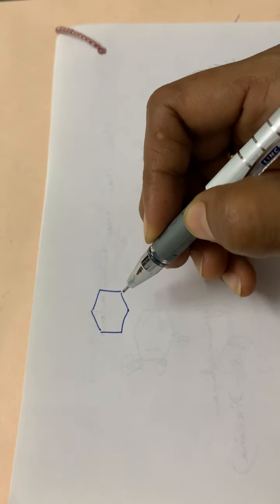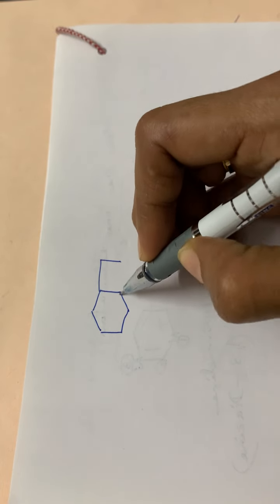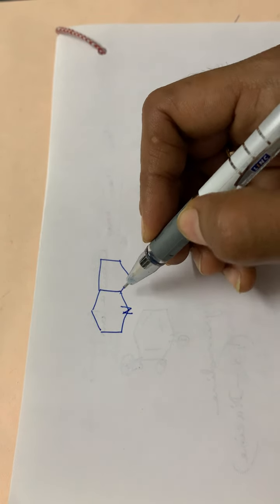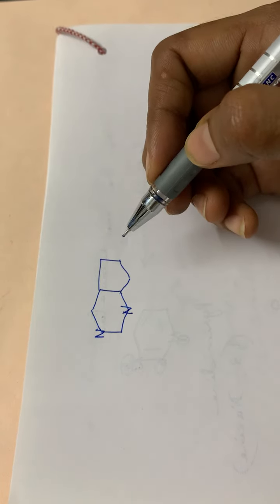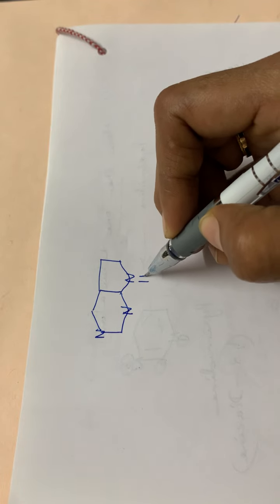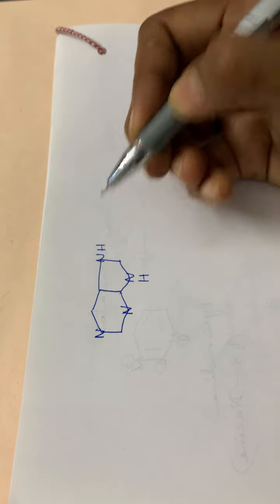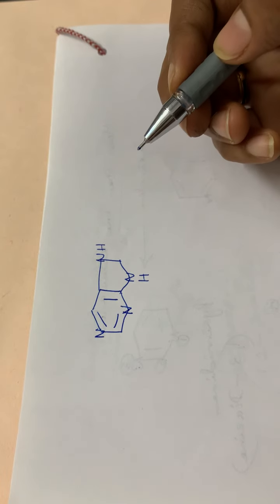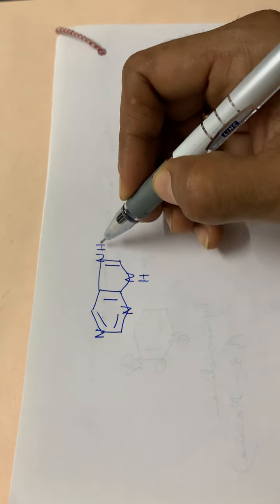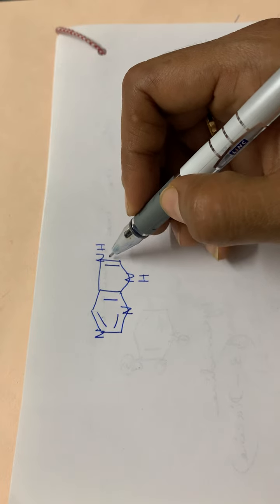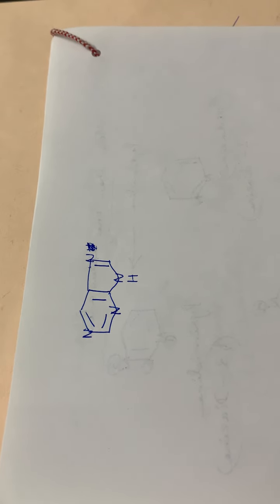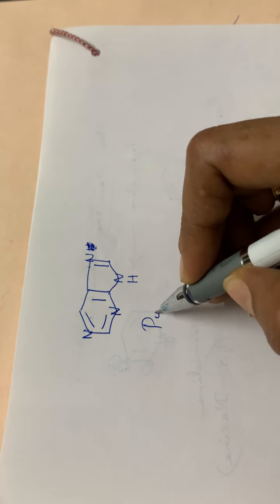Sometimes you might have heard. So one 6-membered ring and the second one is a 5-membered ring. So here one nitrogen atom, then at this position there is a nitrogen atom. Here also one NH, then here also one NH. Okay, so here alternate single and double bonds. Then here one double bond. Sorry, so here nitrogen valencies are satisfied, isn't it? 1, 2, 3. So no hydrogen will be there. Okay, so this compound, this is purine.